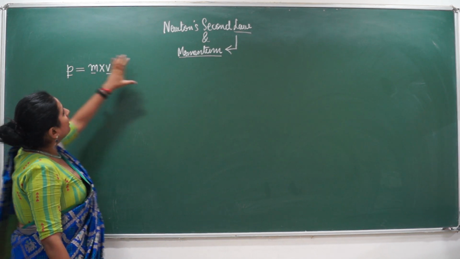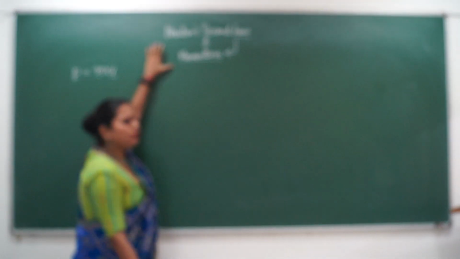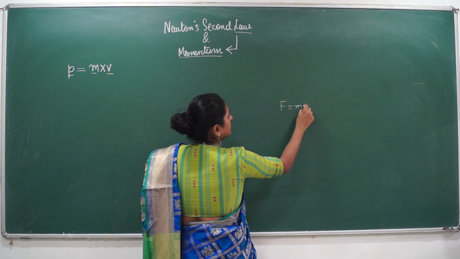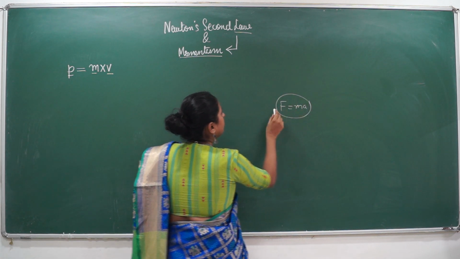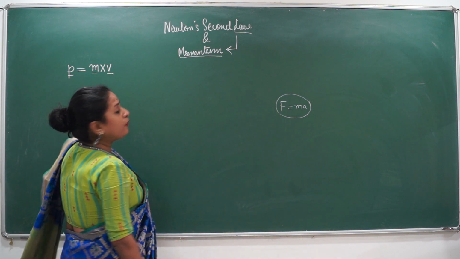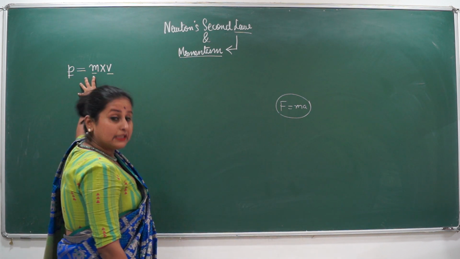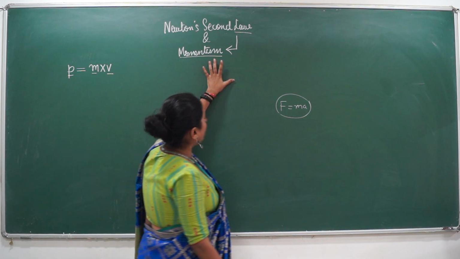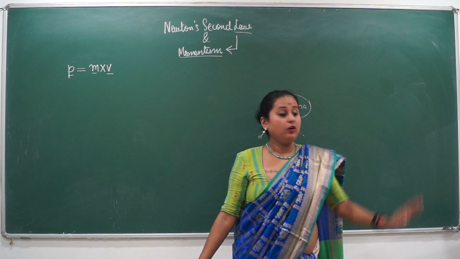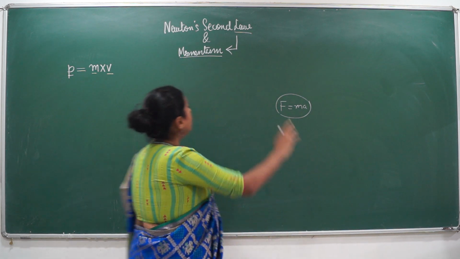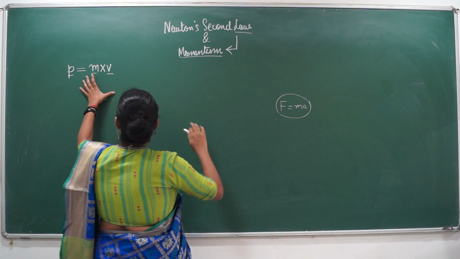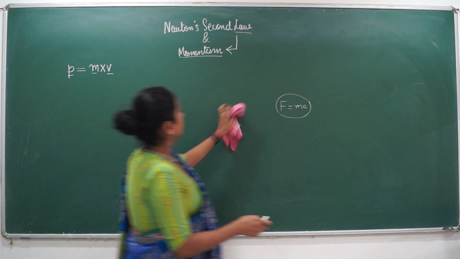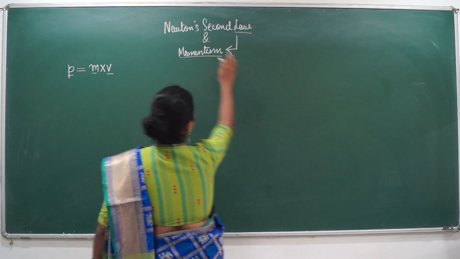So far, we do use the formula F is equal to ma several times. But this F is equal to ma was actually derived from momentum. So the concept of momentum and force are interrelated, and in the derivation of this law, we will understand how momentum and force are related. And then we will understand the law.